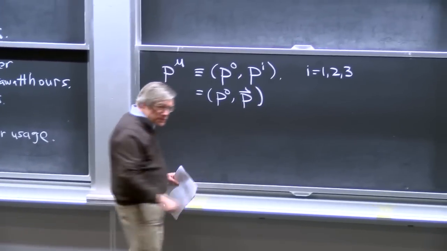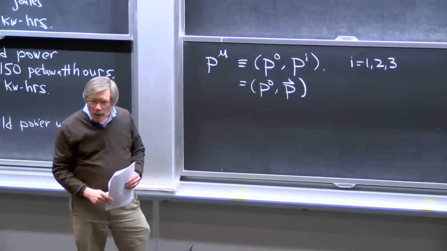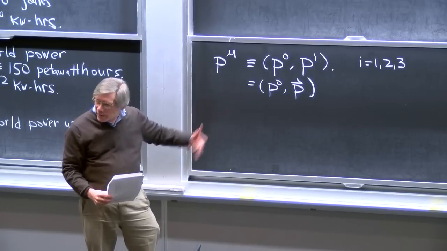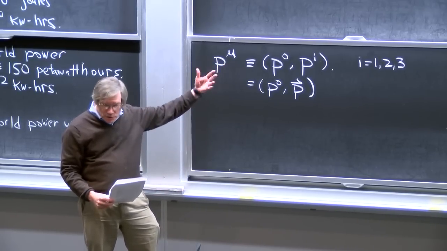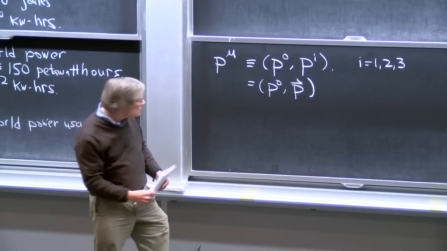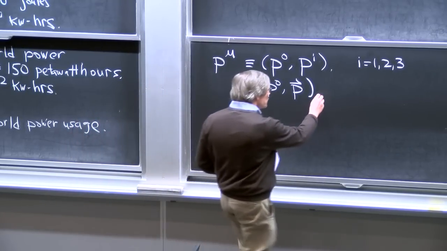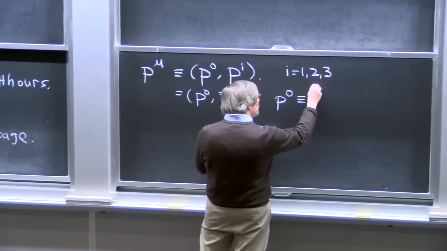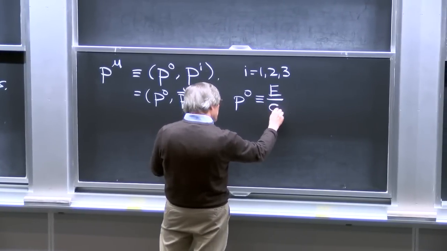The momentum here is the momentum. It differs in its relationship to velocity from what we'd have from Newton, and I'll write that in a minute. But this momentum is the conserved physical momentum of an object. And P0 is also conserved. P0 is just an abbreviation for the energy divided by c.